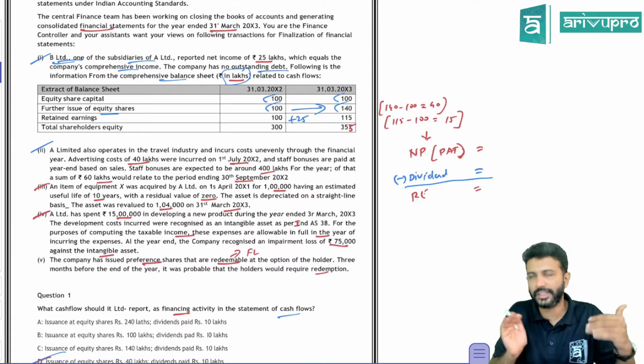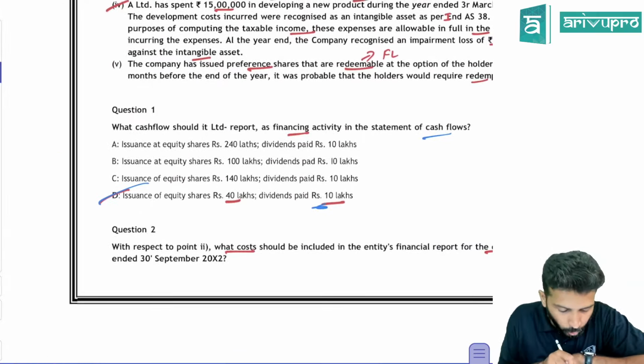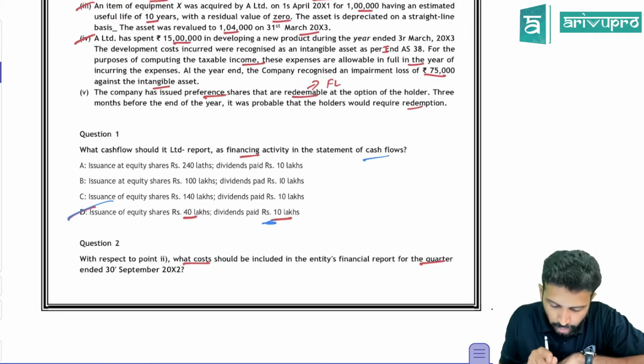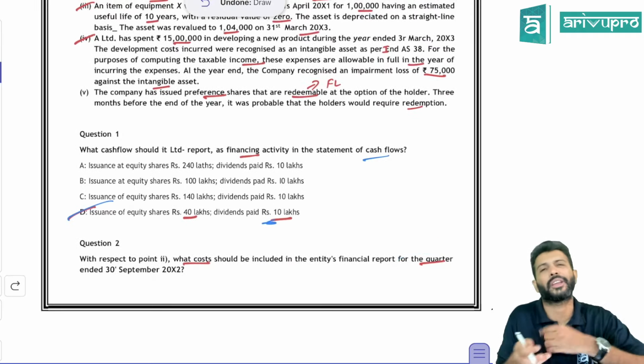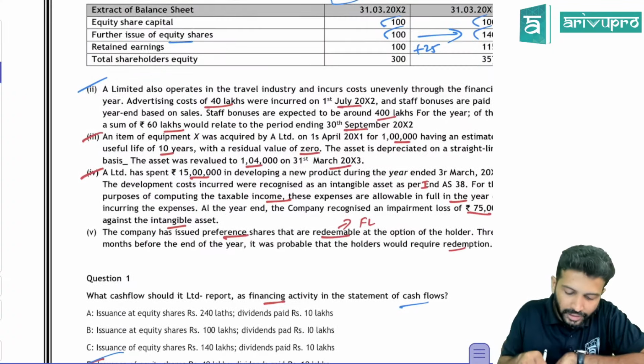So look at the options first. That will guide you better. Okay, next option also maybe we'll read off. With respect to point number T, what cost should be included in entity's financial report for the quarter? Okay, they're talking about Ind AS 34, interim financial reporting. So now we'll come back to the data again.